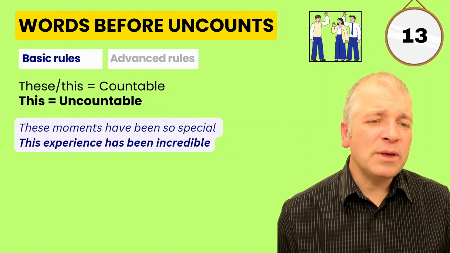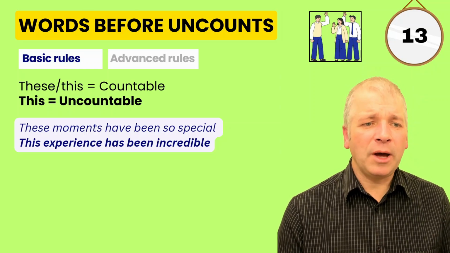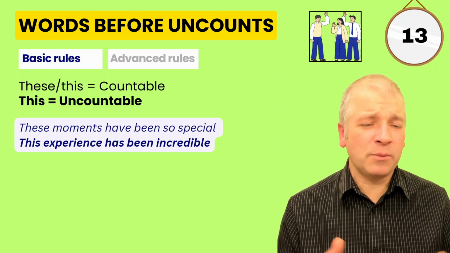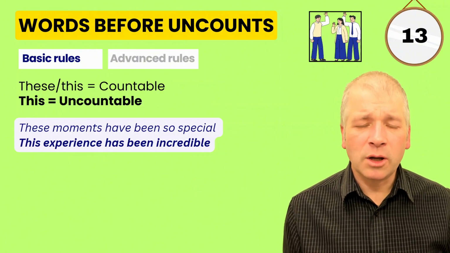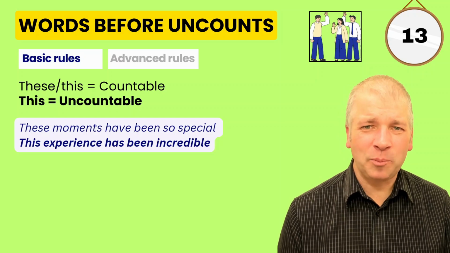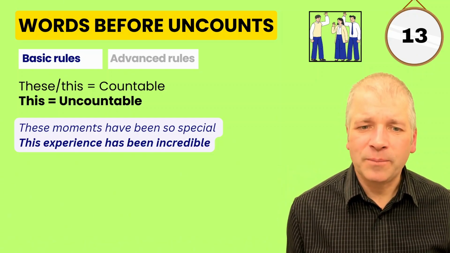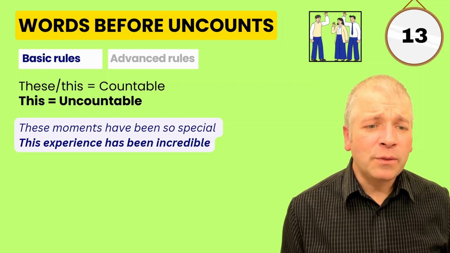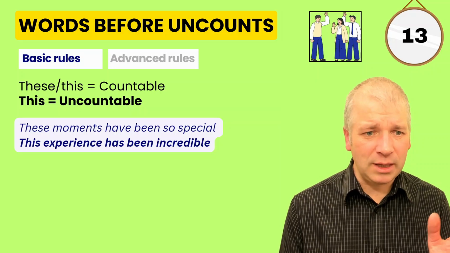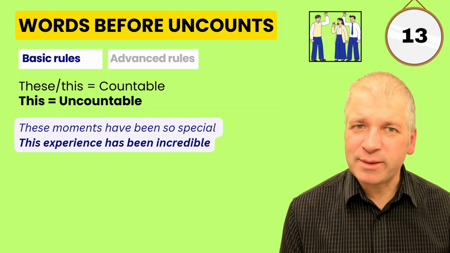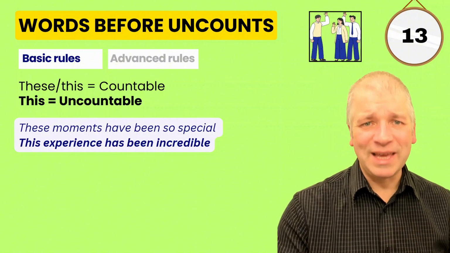Also, this and these can go with countable nouns, but we'd only use this with uncountable nouns. We wouldn't use these. So look at these people in the picture. They're saying goodbye to each other after they've had a wonderful time together. And this is what they say. These moments have been so special. Moments, countable, these. But this experience has been incredible. Experience, uncountable, goes with this.